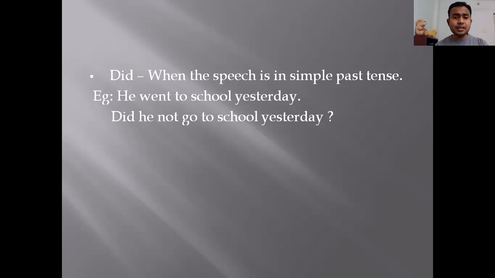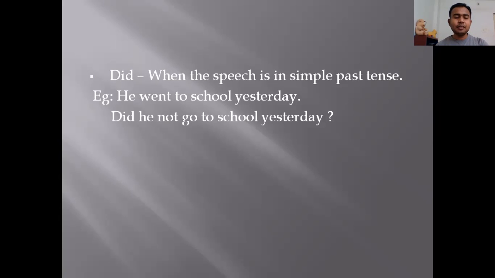But when you are using did, again the verb will not be in the past tense, because did itself is in past tense. So you cannot use one more verb in the past tense in the sentence. Like for example, he went to school yesterday is your assertive sentence. So the interrogative sentence will be: did he not. Went nahi aayega yahan pe. Did he not go to school yesterday?